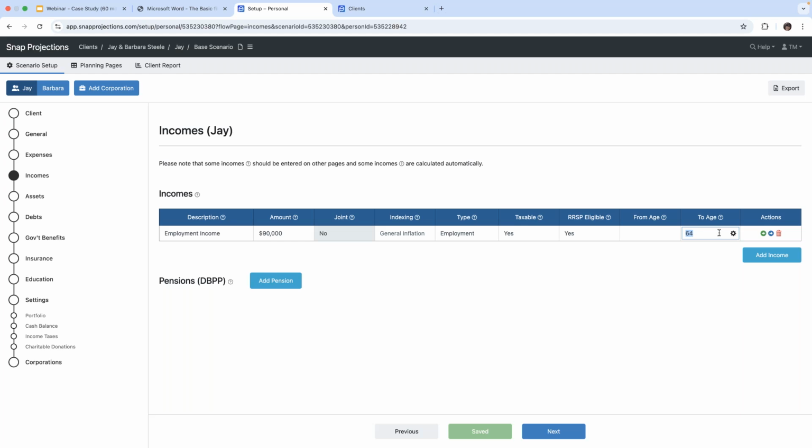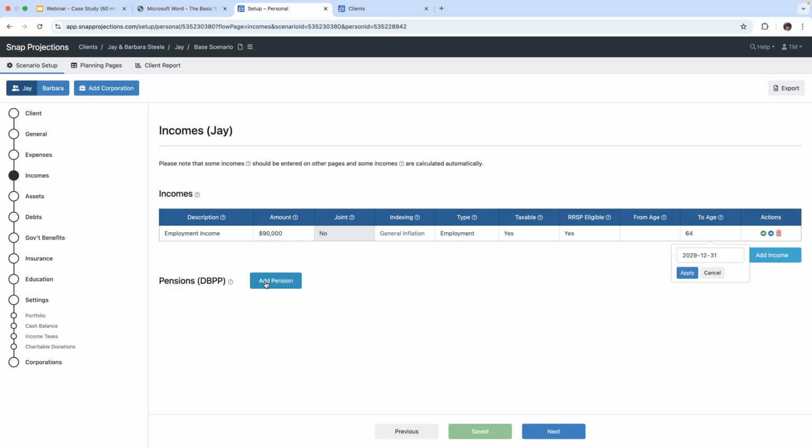So if we wanted to be more specific with the to age, we could always click on this gear icon, and we could actually put in the exact date that our client will be working till, and then the system will prorate that income within the plan.